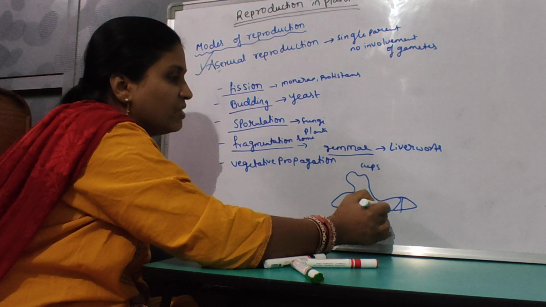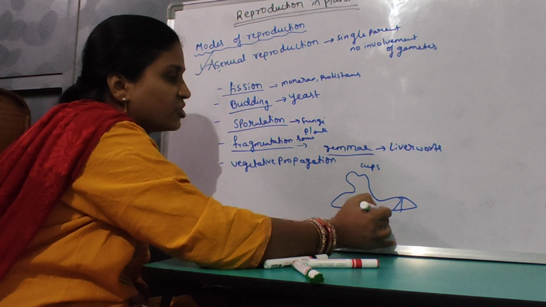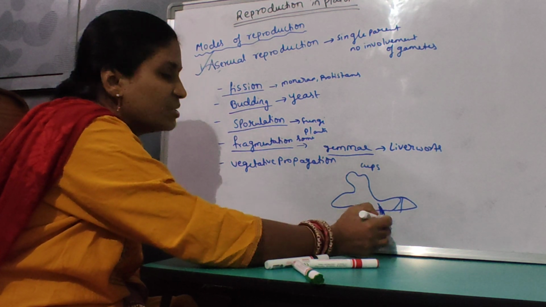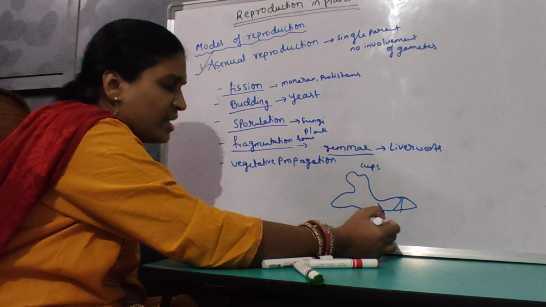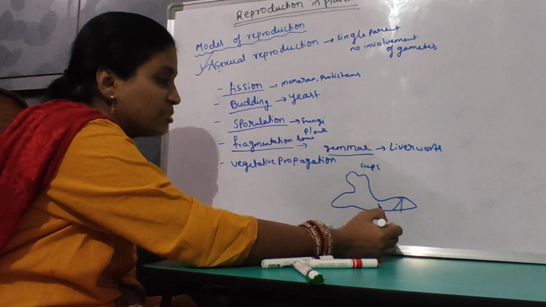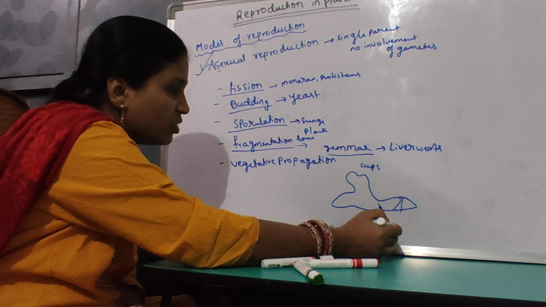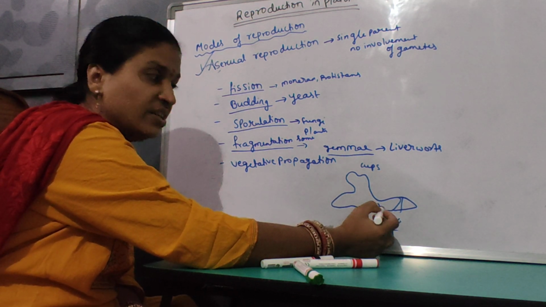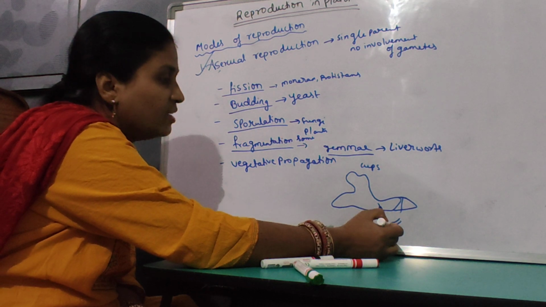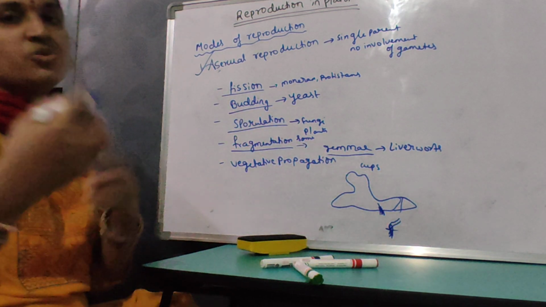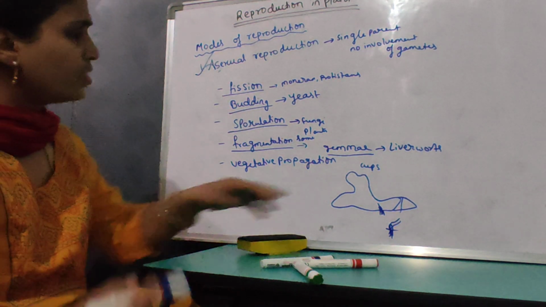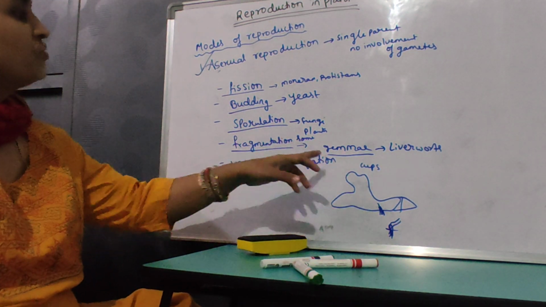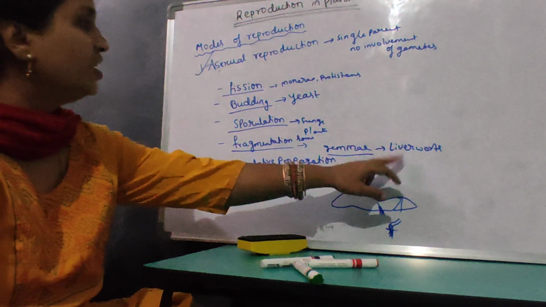Here small gemmae will be coming, and the root-like structures, rhizoids, will be coming. When they detach from the parent plant and touch the substratum, they develop rhizoids and develop into a new Marchantia. So these are the gemmae, which are useful for asexual reproduction in liverworts.